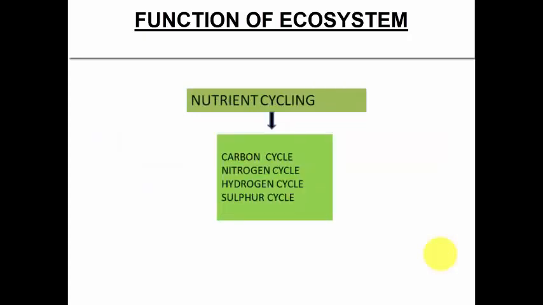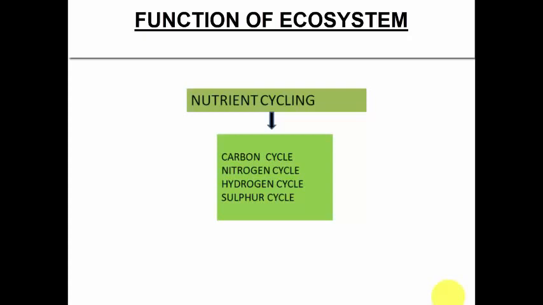Let's move on to the last function of the ecosystem, that is the nutrient cycle. There are various cycles that occur in ecosystems, like the carbon cycle, the nitrogen cycle, the hydrogen cycle, the sulfur cycle, the phosphorus cycle, and other cycles. These components are always cycled in the ecosystem. Elements like carbon, nitrogen, sulfur and phosphorus are always recycled. So nutrient cycling will take place in every ecosystem.